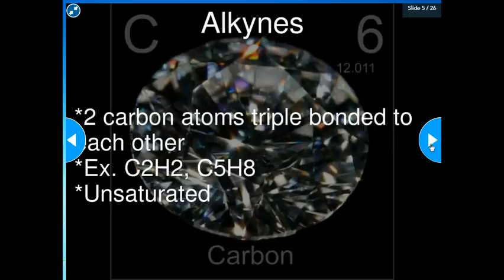So alkanes have all single bonds and are saturated. Alkenes have a double bond and are unsaturated, and alkynes have a triple bond and are also unsaturated. If you're trying to figure out which bond goes with which type, they are in order. So alkanes would come first, and they have all single bonds. Alkenes would come next, and that has a double bond, and alkynes would come last, and that would be a triple bond. So they are in alphabetical order.